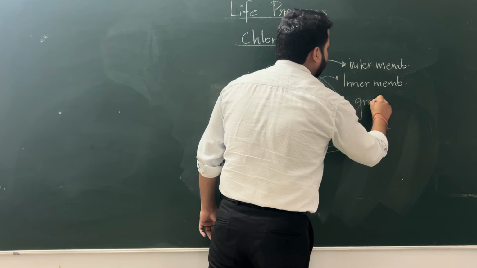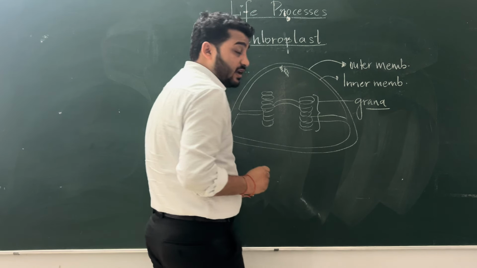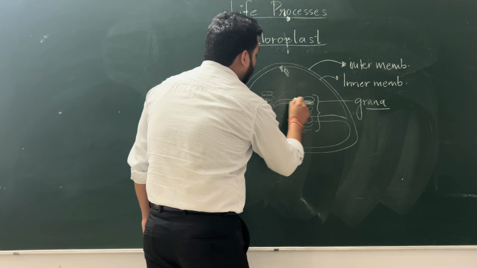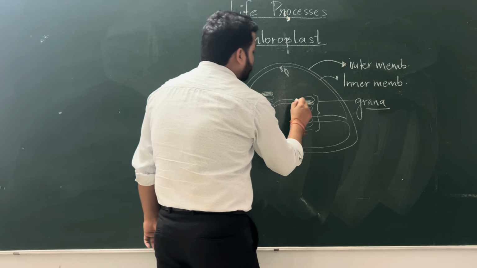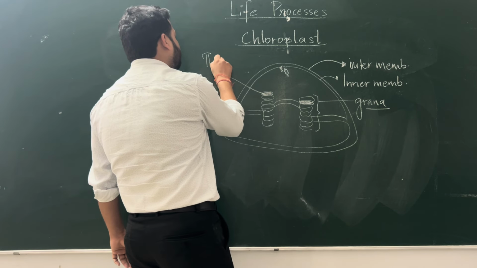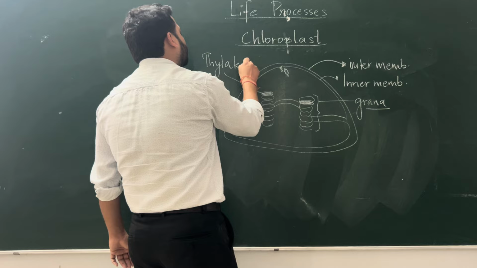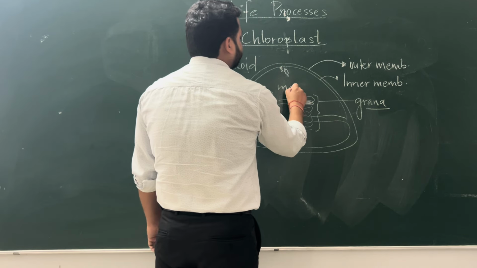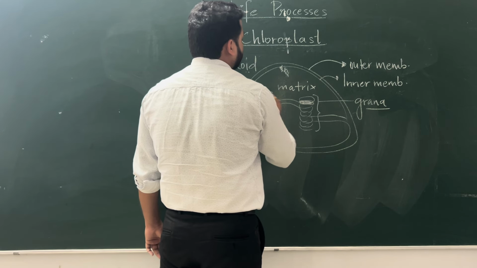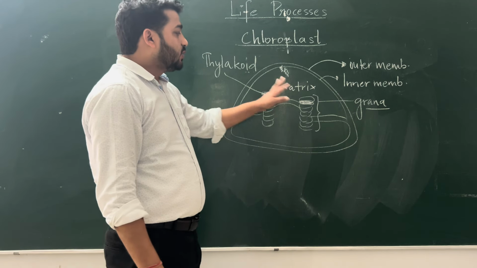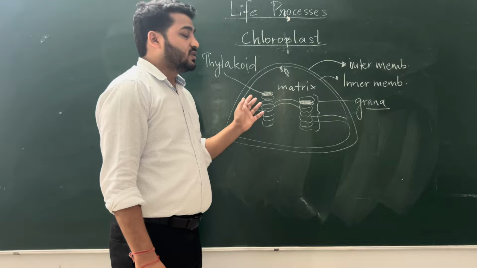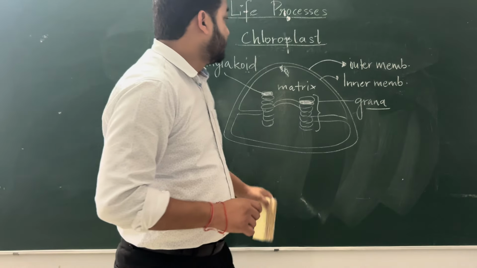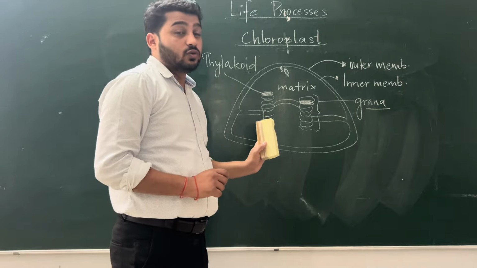This pile of coin-like structures is called grana, and one coin-like structure is called a thylakoid. And this is the matrix. So these are the parts that we should know right now. Otherwise, there are different parts also. There is stroma lamella, there is stroma, but here it is not included. Okay, so this is chloroplast.